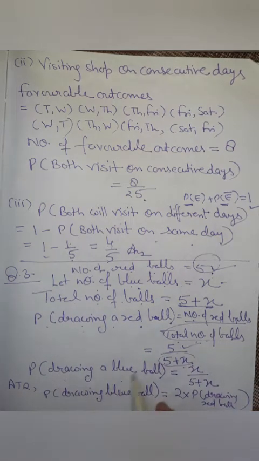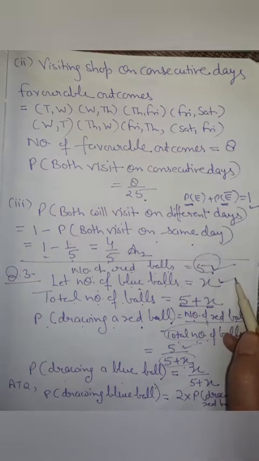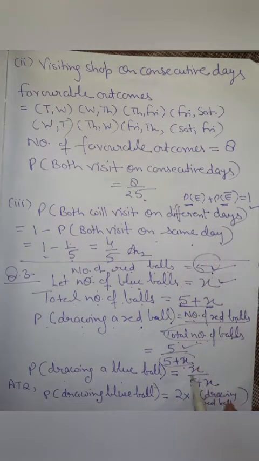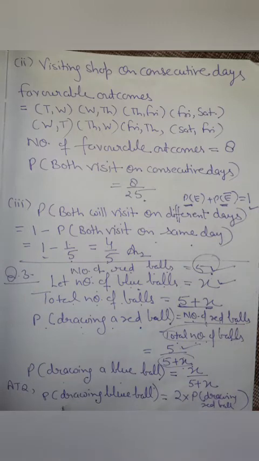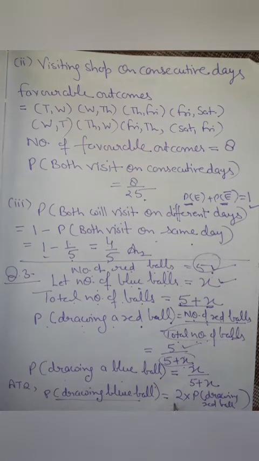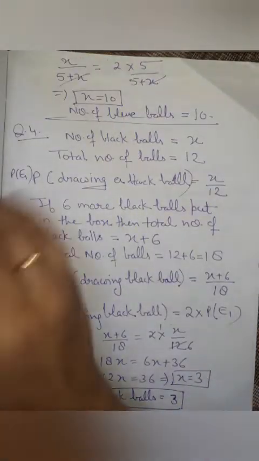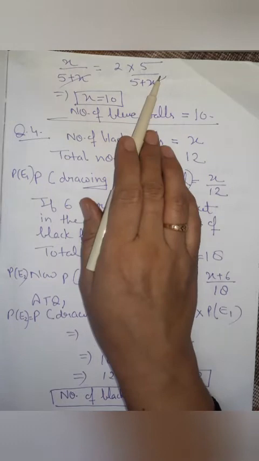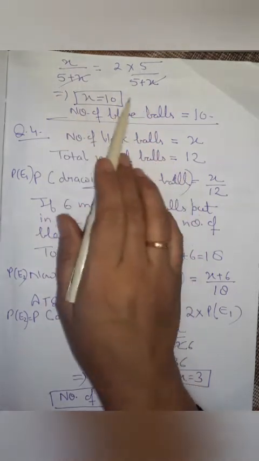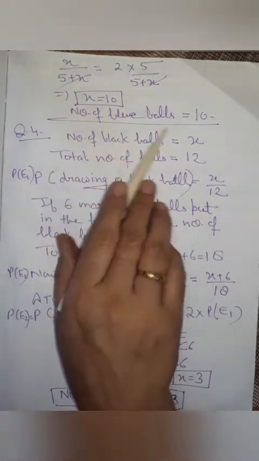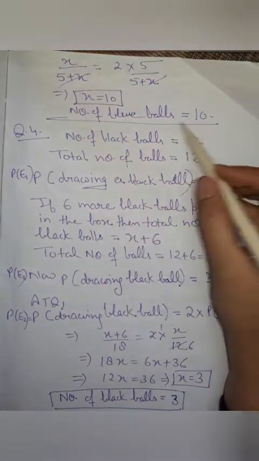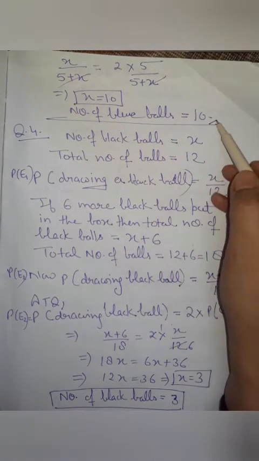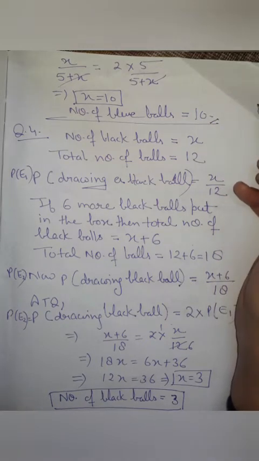Similarly, probability of drawing a blue ball will be x upon 5 plus x, as blue balls are x. Now according to the question, the probability of a blue ball is double the probability of getting a red ball. So by this condition, blue ball's probability is equal to twice the red ball probability, and the common denominator can be cancelled. x is equal to 10, means the number of blue balls is 10.